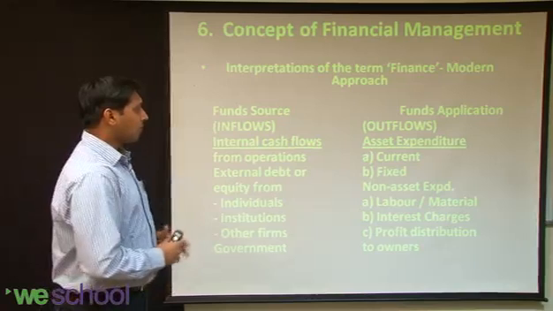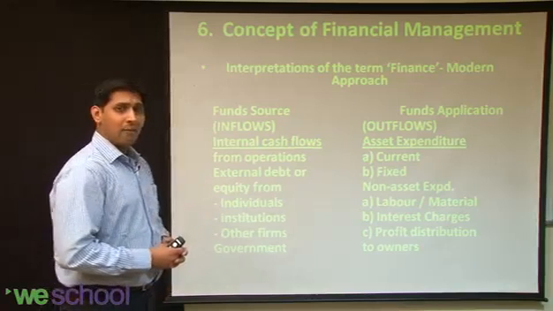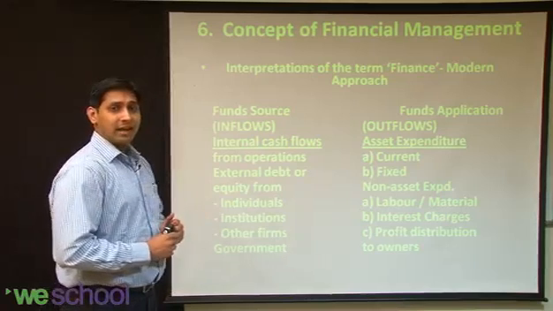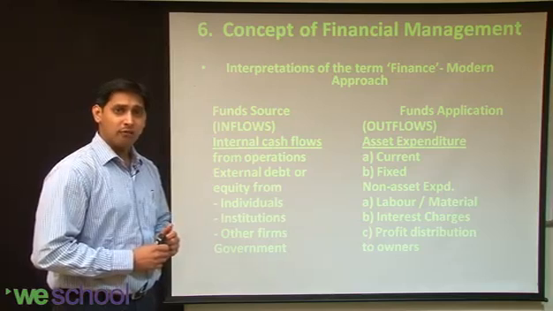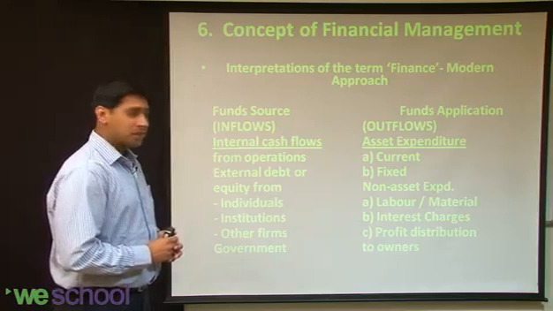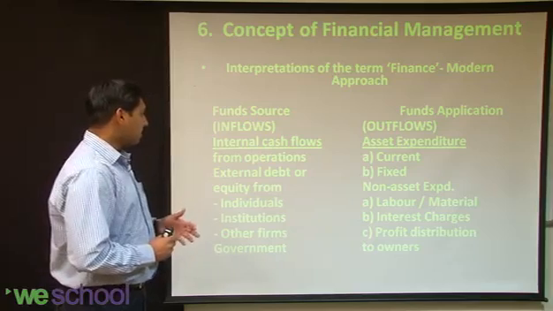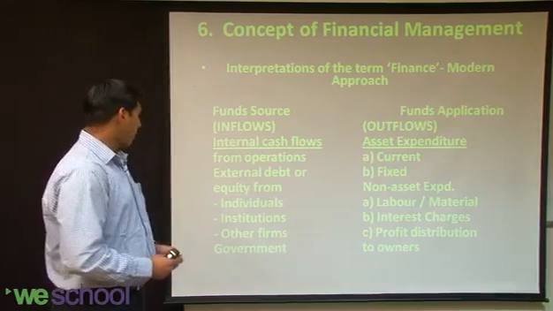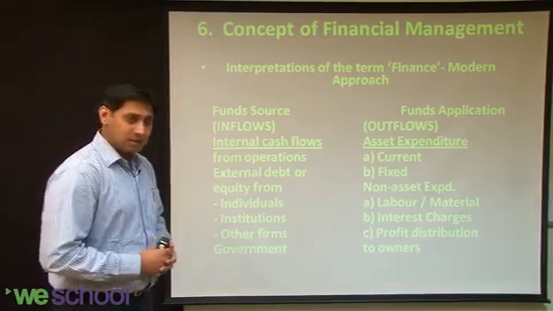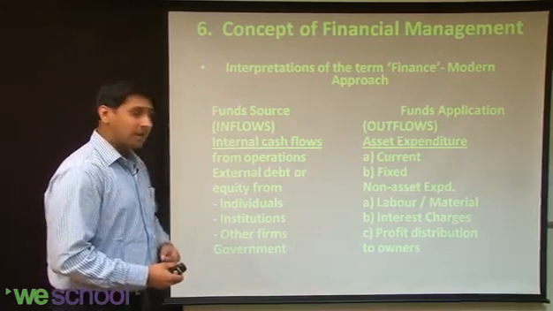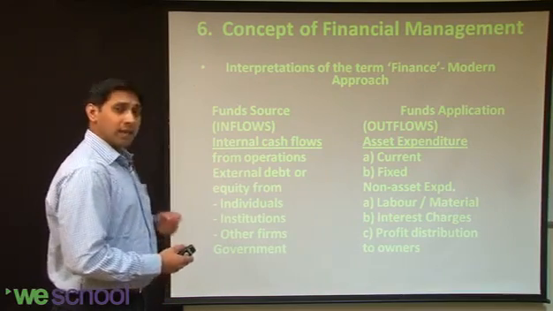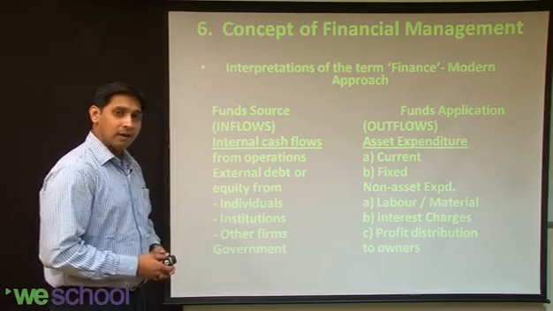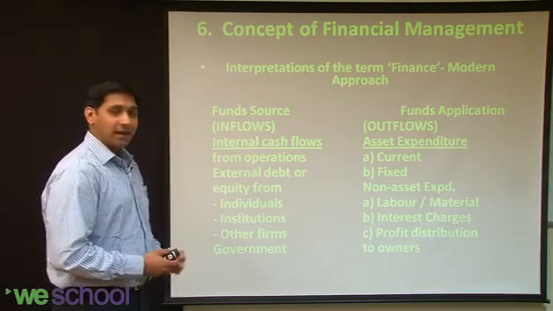To sum up, the modern approach of finance can be shown in this particular diagrammatic format. On the left hand side you can see the funds source, that is, from where the companies can get the funds, or where the finance manager looks for funds. The finance manager gets funds from internal cash flows, that is from operations, doing day-to-day business activities. Then external debt, that is borrowing from the market. The company can also get funds by issuing equity, that is issuing shares to individuals, institutions, other firms and government. These are the places from which companies can get funds.